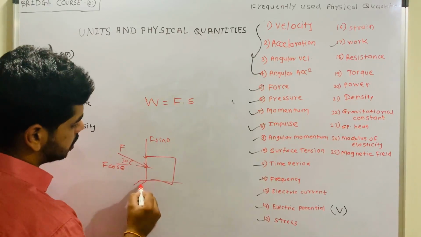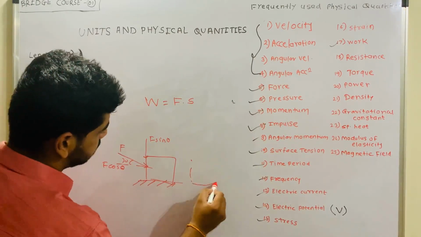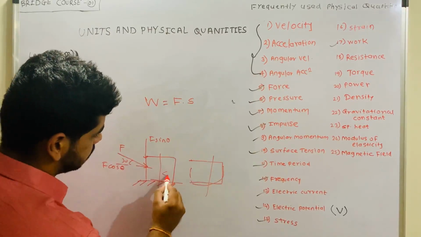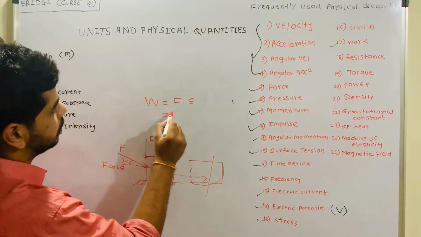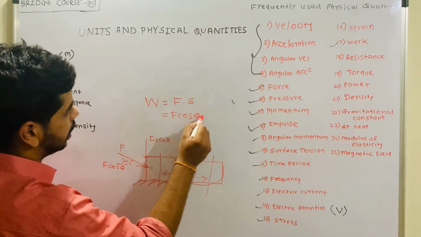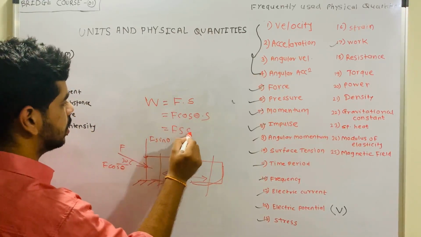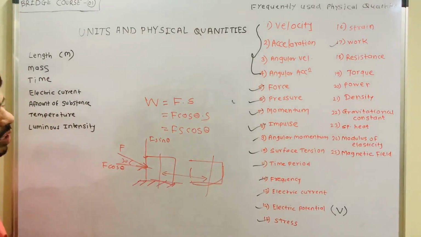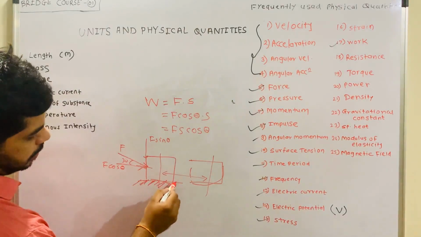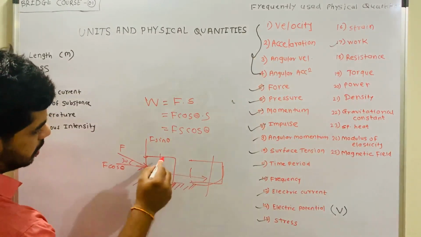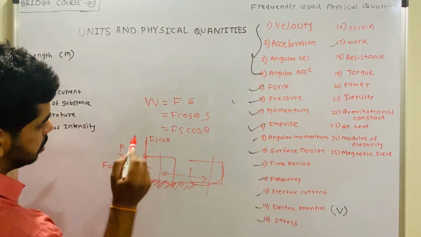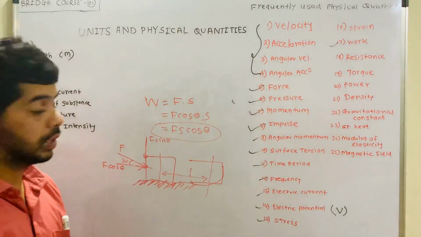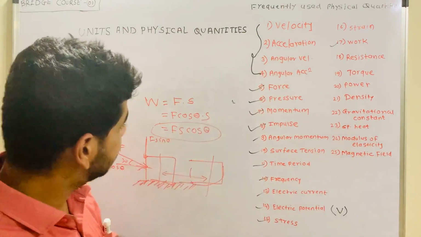The body gets displaced along the surface, so the work is F cos theta into S, because only this component of force is responsible for the displacement. The other component does not take part in the work done. S is the displacement.